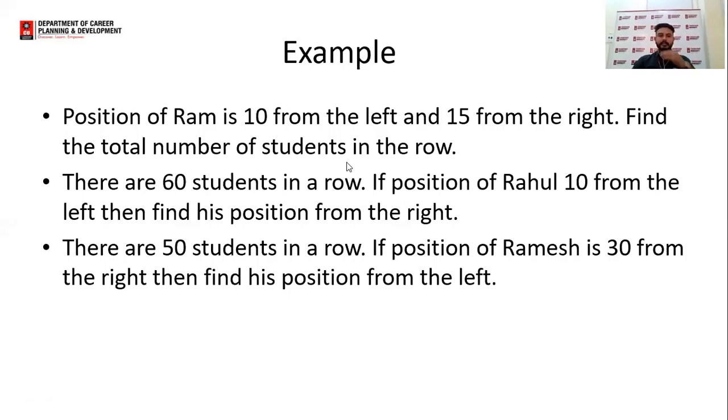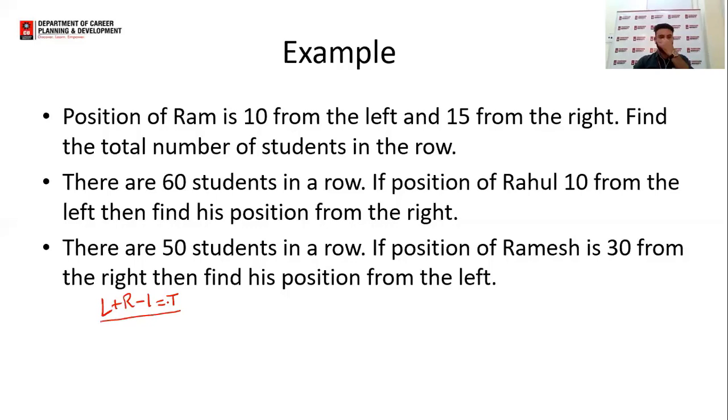Second, there are 60 students in a row. If position of Rahul is 10 from the left, then find the position from the right. Third question, there are 50 students in a row. If position of Ramesh is 30 from the right, then find the position from the left. You do not have to remember many formulas. Just remember one very simple formula, that is L plus R minus 1 is equal to T. L plus R minus 1 is equal to T. This is the formula that will be applied in all the three questions.